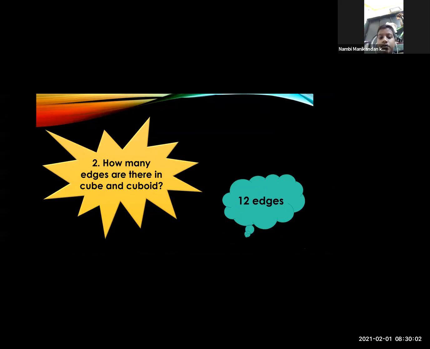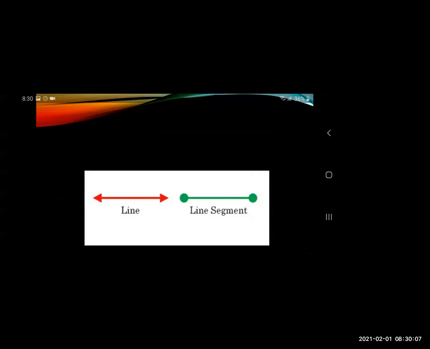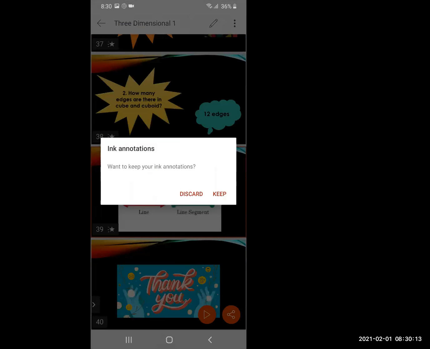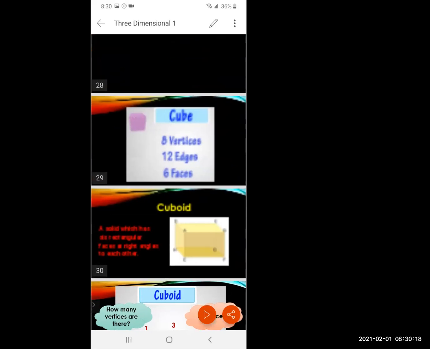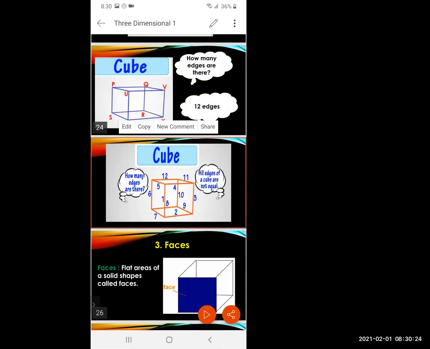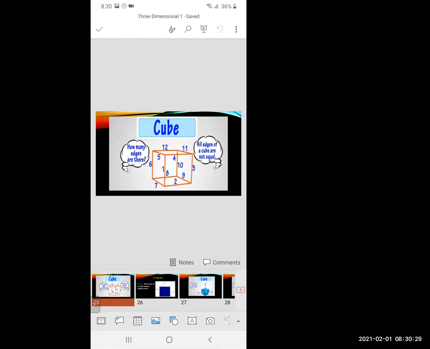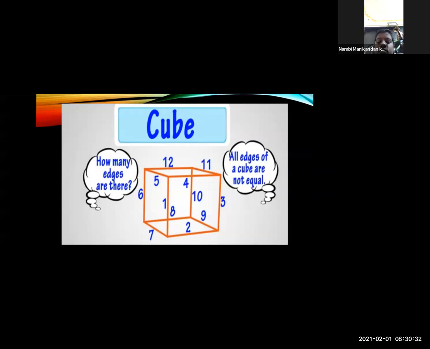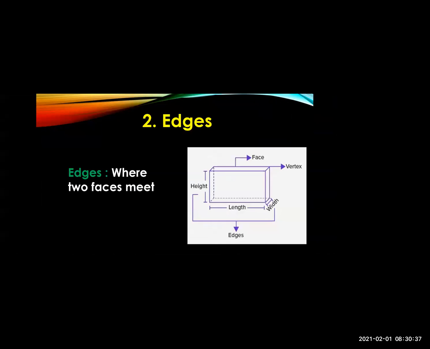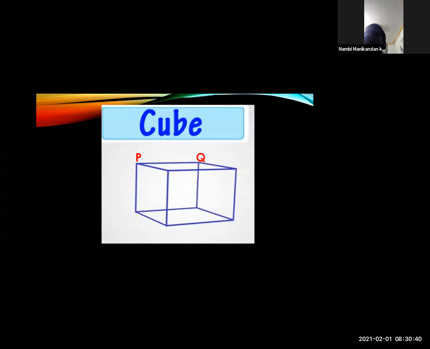Now, I can show you if you are not getting. See, a cube is also having 12 edges. Just now we studied, no? See, this is a cube. This is PQ.